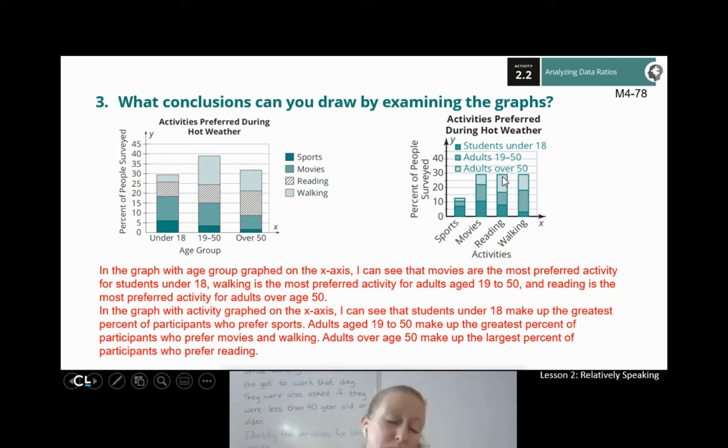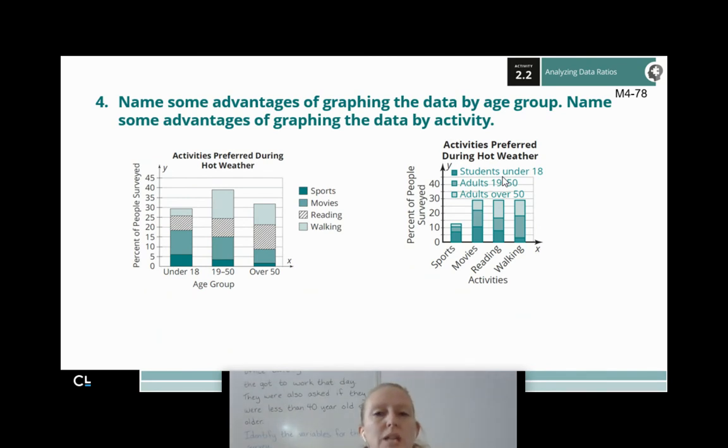So again, you may have noticed something different on these bar graphs. That's just what I noticed. Can you name some advantages of graphing the data by age group, and then maybe name some advantages of graphing the data by activity? Hit pause, jot down your thoughts, hit play to keep going.